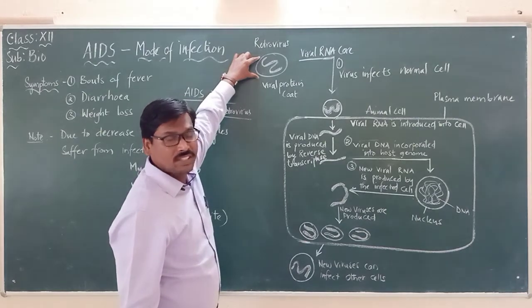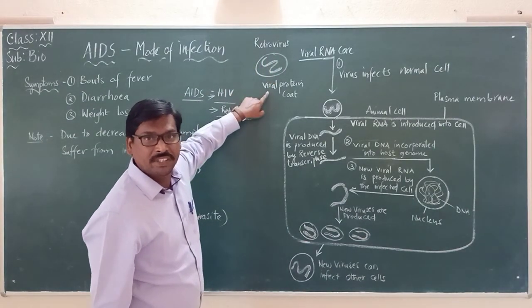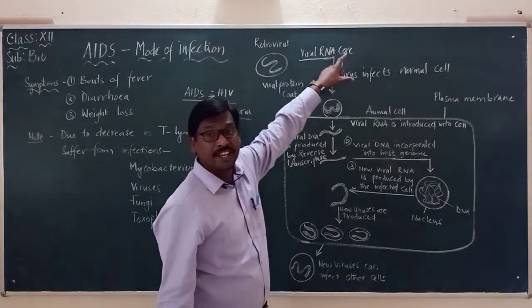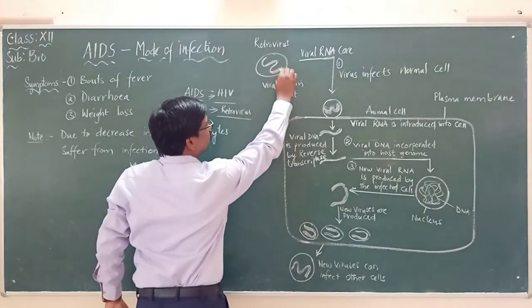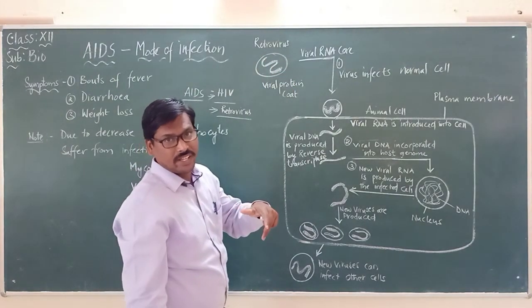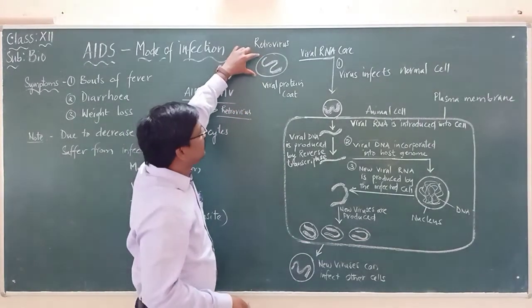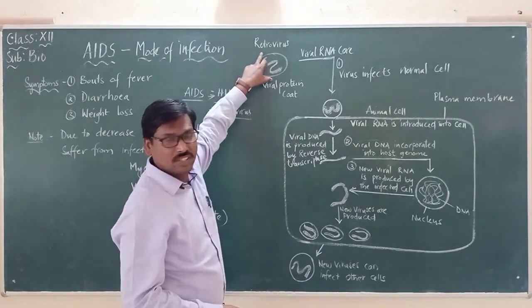It has a viral protein coat and also the viral RNA core, meaning RNA is present in a core-like structure.